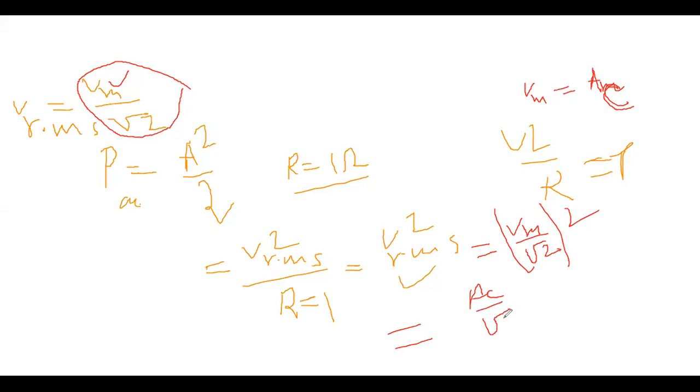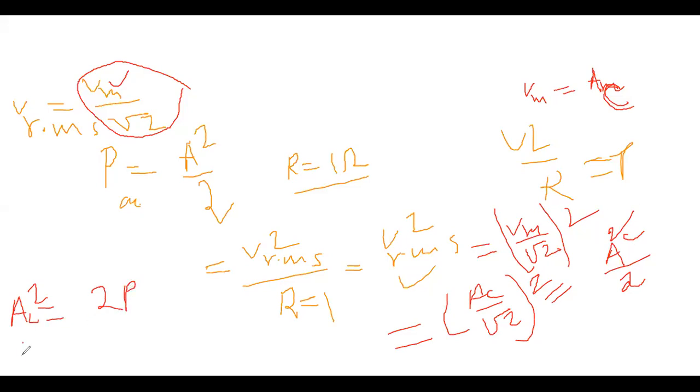So AC by root 2 whole square, with R as 1, gives AC square by 2. So AC square is 2 times power, and AC is the square root of 2P. Clear?